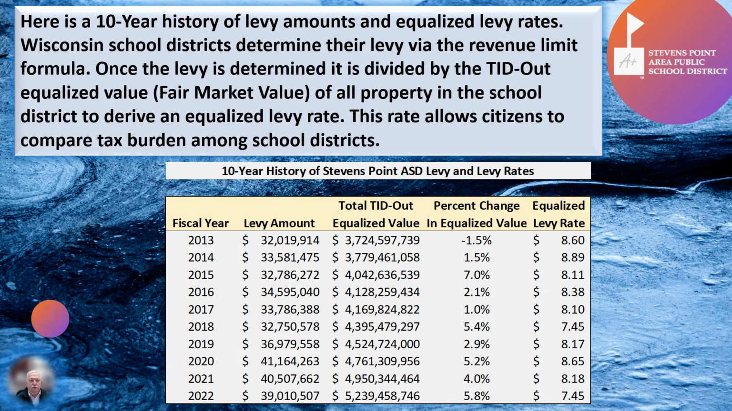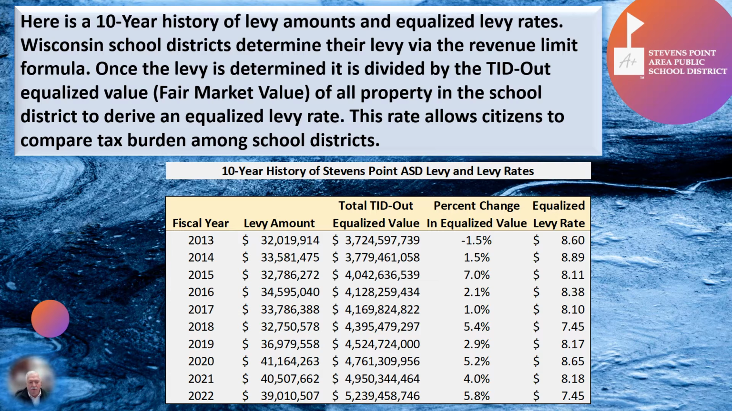Here is a 10-year history of levy amounts and equalized levy rates. Wisconsin school districts determine their levy via the revenue limit formula. Once the levy is determined, it is divided by the TID-out equalized value, or fair market value, of all property in the school district to derive an equalized levy rate. This rate allows citizens to compare tax burden among school districts.